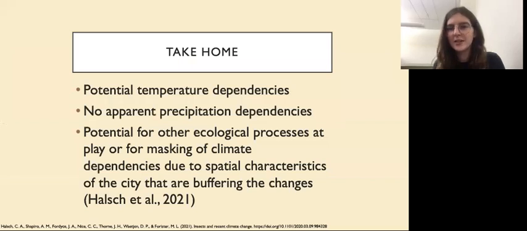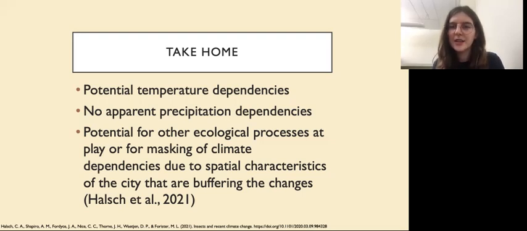So the take-home message that I'm also going to bring with me as I move forward in this project is that there are some potential temperature dependencies for both orders in relation to the monthly insect counts. But with precipitation, there doesn't appear to be any dependency.